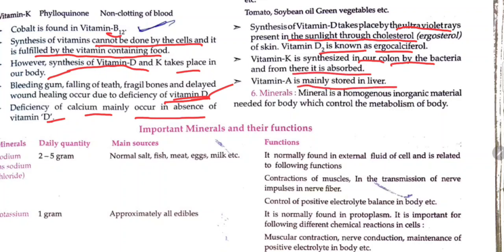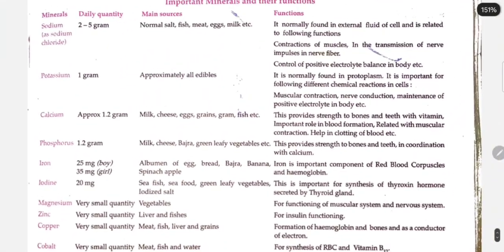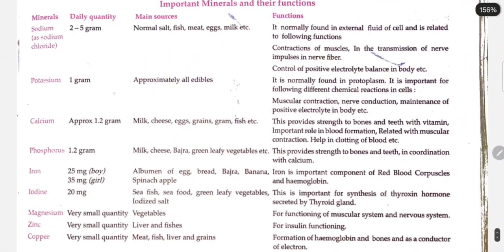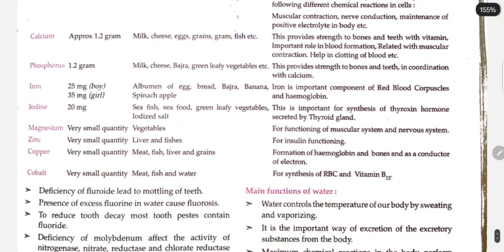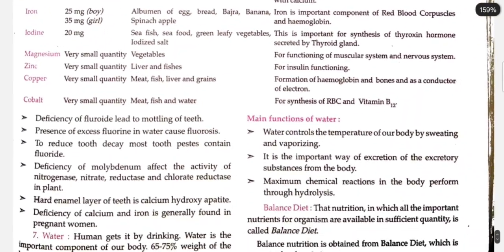Vitamin A is mainly stored in the liver. What are minerals? A mineral is a homogeneous inorganic material needed for the body which controls the metabolism of the body. These are important minerals and they have some functions. Fish, meat, eggs are the main sources. Calcium, very small quantity, magnesium, vegetables.